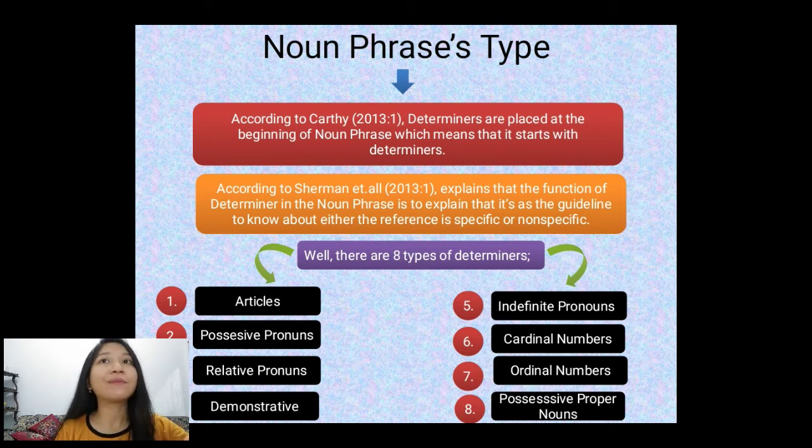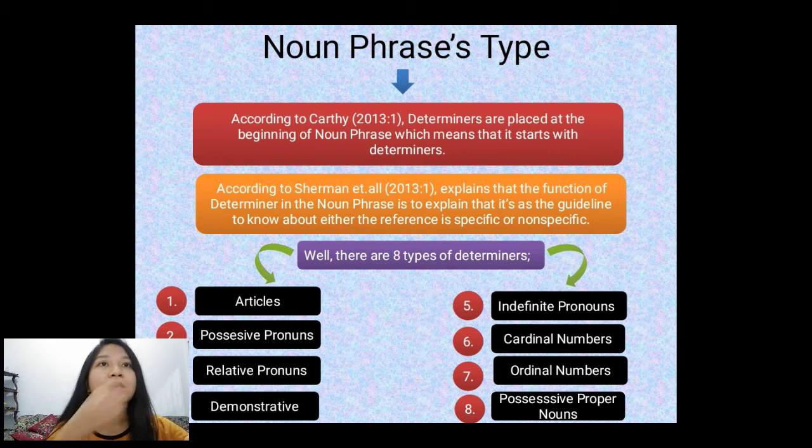As you can see from the slide, first, articles. Article consists of a, an, and the. Second, possessive pronouns consist of my, our, your, his, her, its, their, and stuff like that.